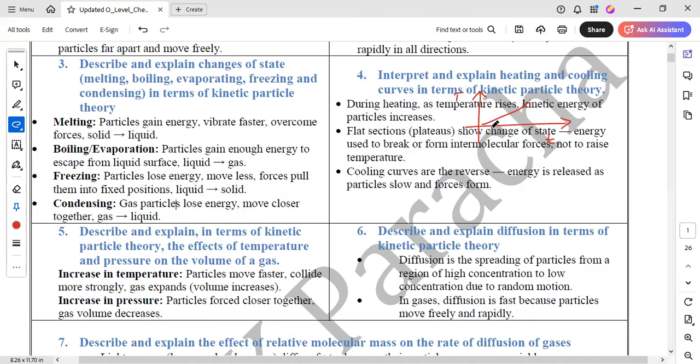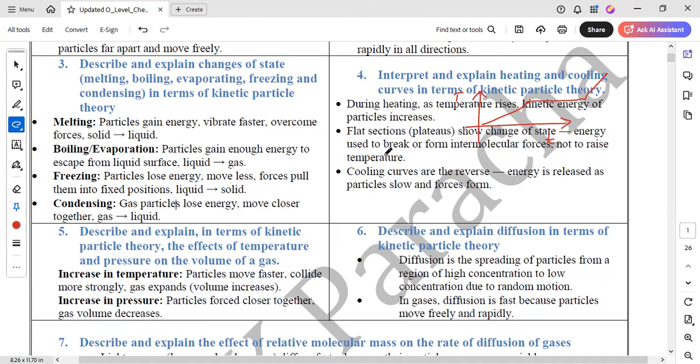So in the heating curve, the particles gain kinetic energy, and the temperature rises until a phase change happens, be it melting or boiling. In both cases, there is a flat plateau. After the phase change happens, again the temperature starts rising. So the flat section, the plateau, shows change of state.